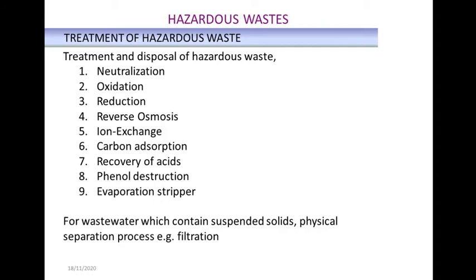And non-biodegradable waste comes from thermal power plants in the form of ash, from iron and steel plants which produce blast furnace slag, and from non-ferrous industries which produce red mud and tailings. So these are non-biodegradable, non-hazardous waste. Just as hazardous waste is one type, non-hazardous waste is also classified into biodegradable, like fruit processing, cotton mill, paper mill, and non-biodegradable, like ash, iron and steel slag, red mud and tailings. Now the next topic, treatment of hazardous waste.